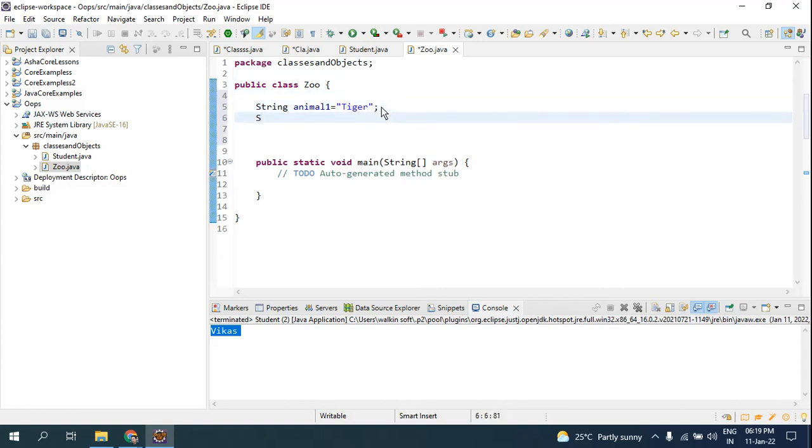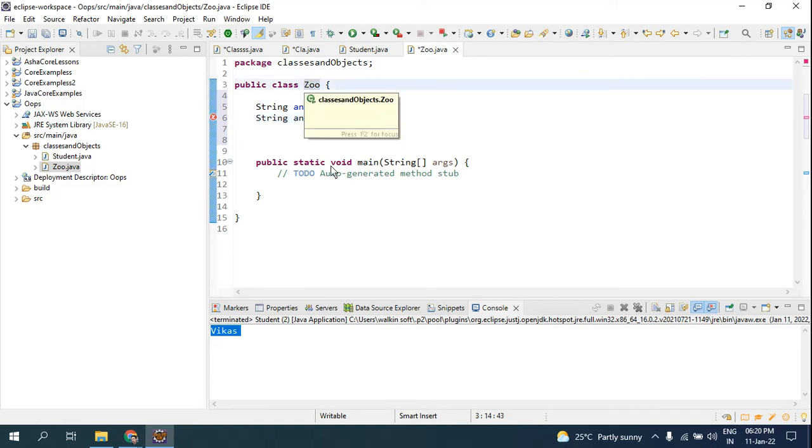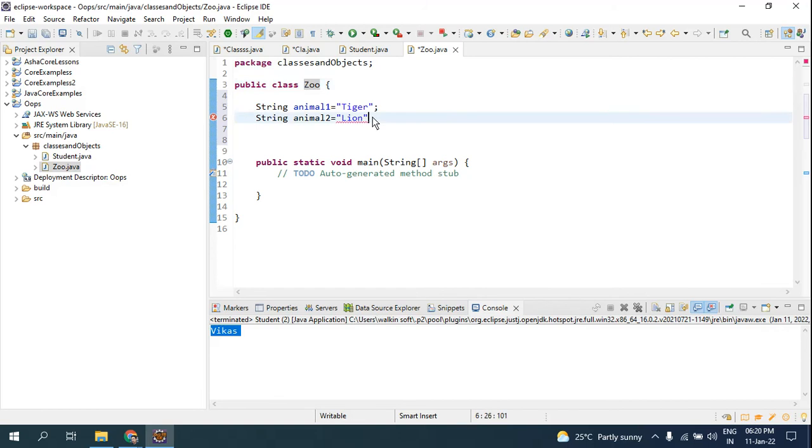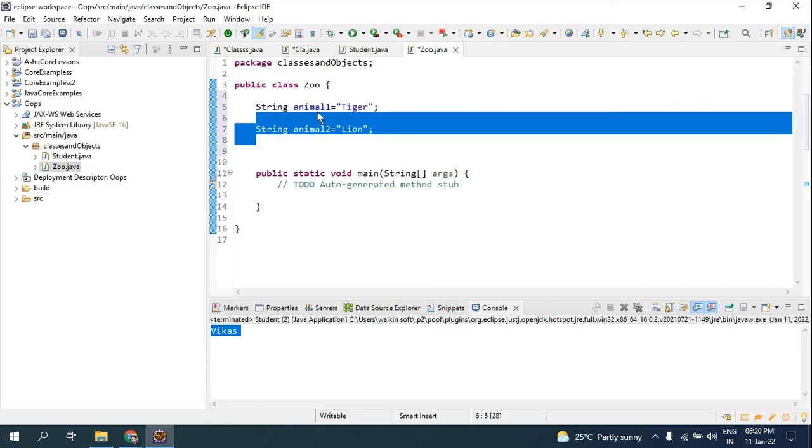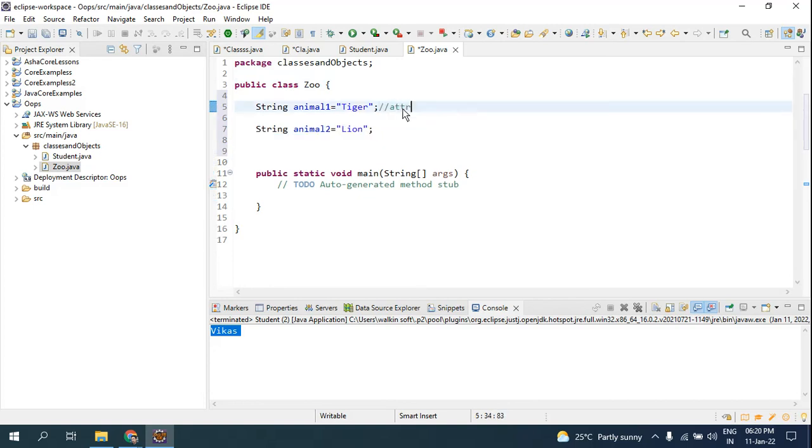The second one is string animal 2 is equal to lion. So in my zoo, look, it is showing me error because in Java you have to end every statement with a semicolon. Now this is the class of zoo. I have two animals. These two animals are called as attributes. So I'll write it here. Attributes. So these two are attributes which are animals.